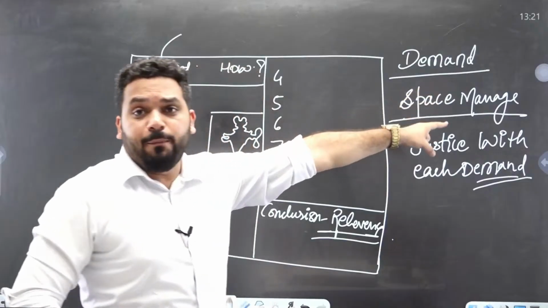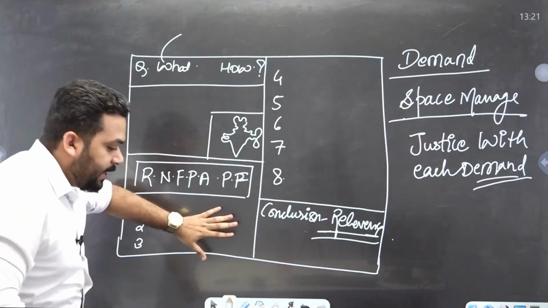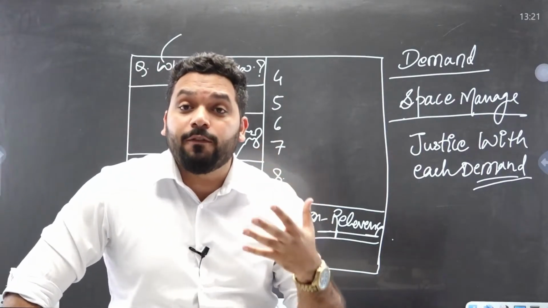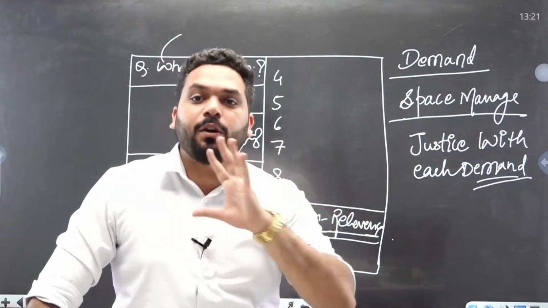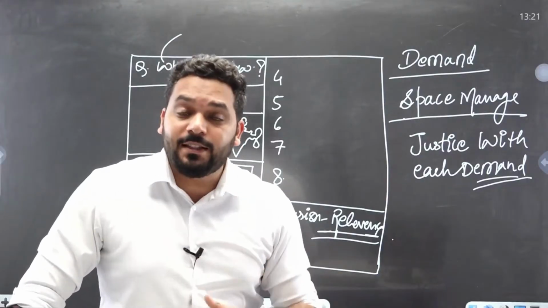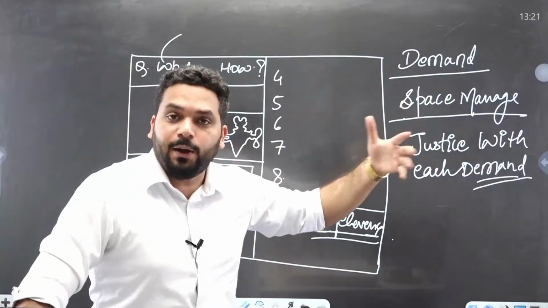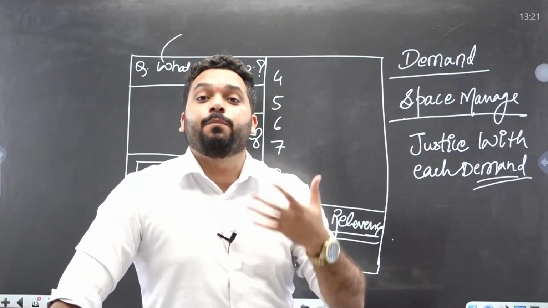Space management is very important. If after writing this entire page I realize that I had to give more space to the second main demand, the game is over, now nothing can be done. You cannot cut it, you don't have extra space, this is the only space you have. This is going to be a disaster. Second thing, give each demand weightage according to its importance, do justice to it, that is another important thing.